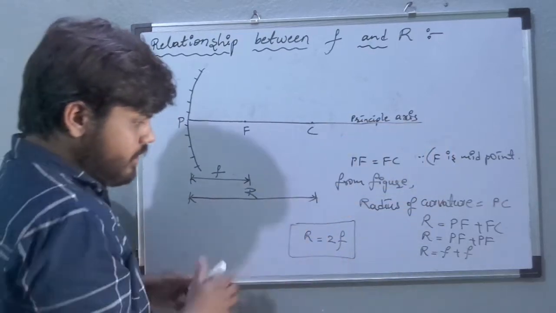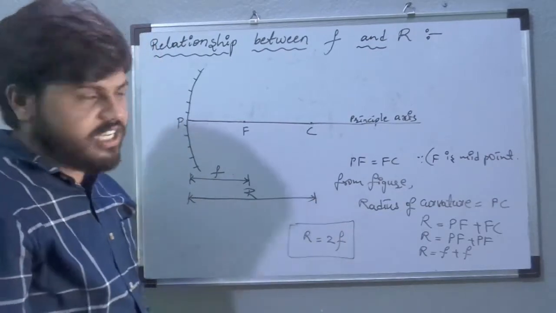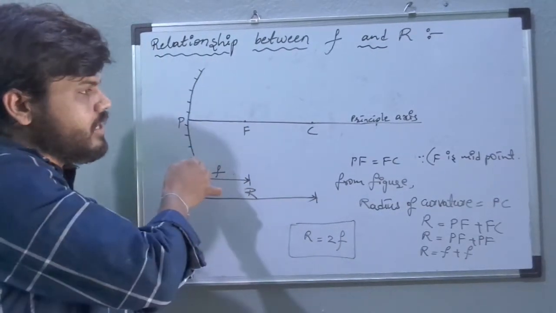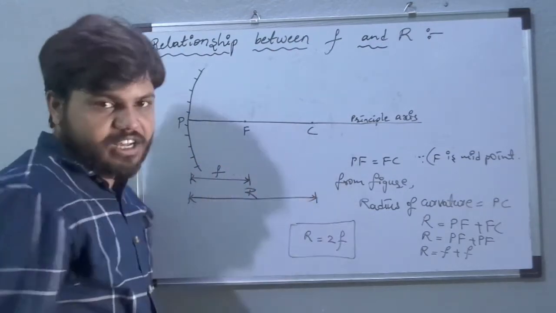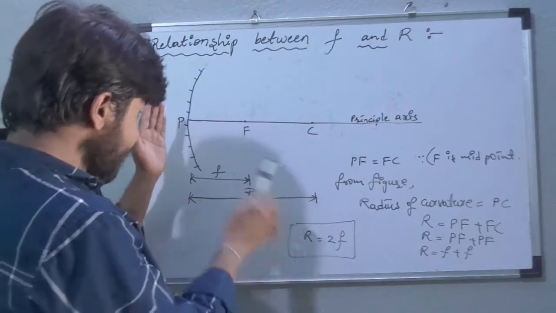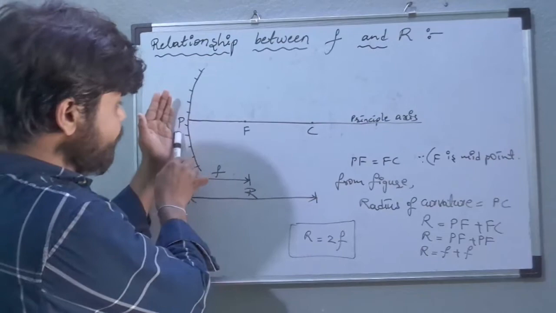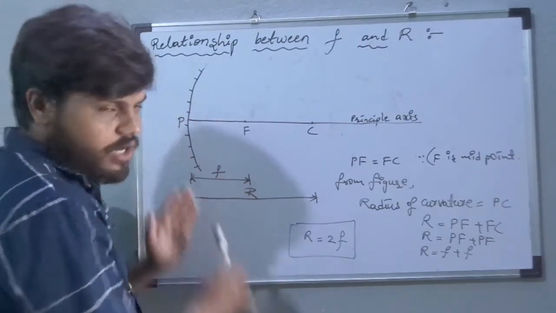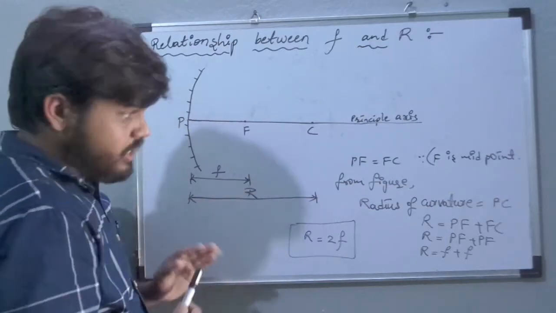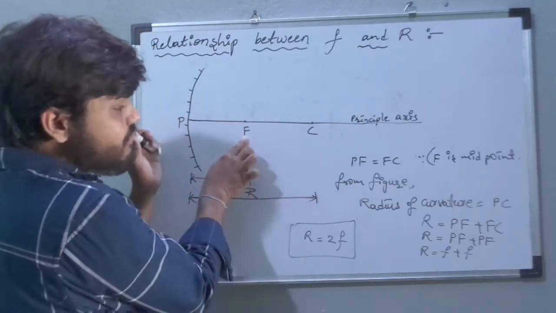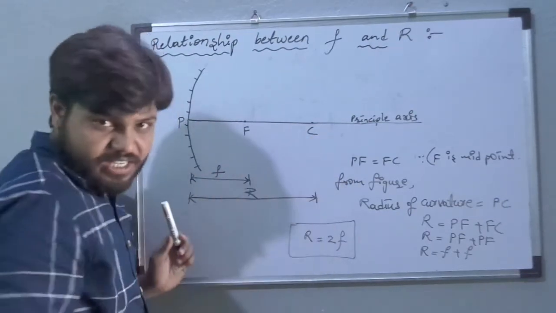See, the relationship between focal length and radius of curvature. For that, I am taking a concave mirror. This is pole, focus, and center of curvature. We already know the distance from pole to center of curvature is radius of curvature. The distance from pole to focal point is the focal length. From the diagram, F is the middle point, the focal point is the middle point between P and C, right?